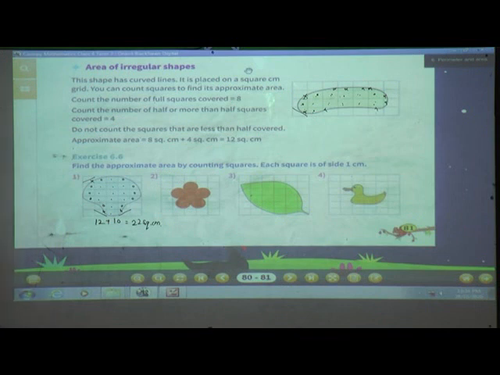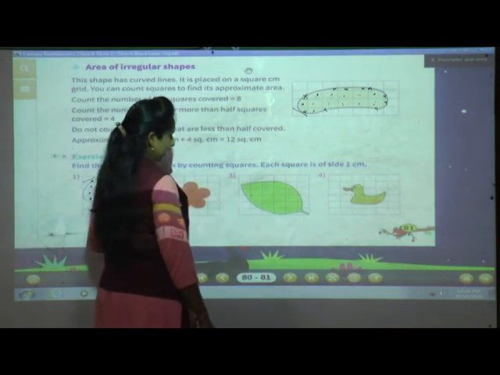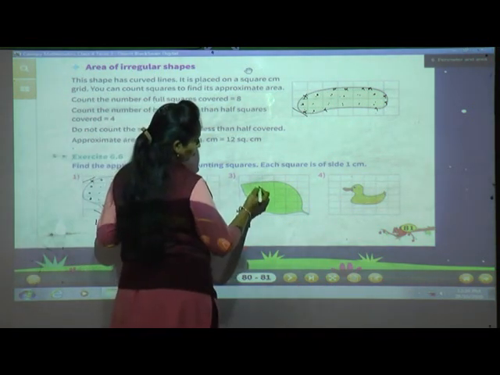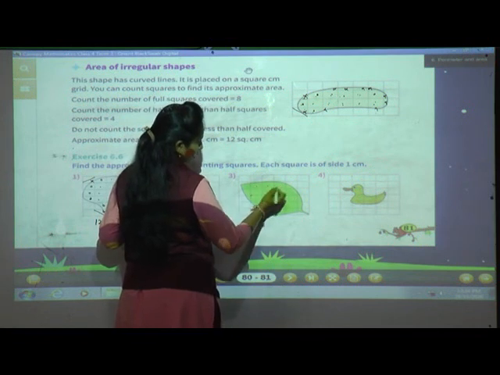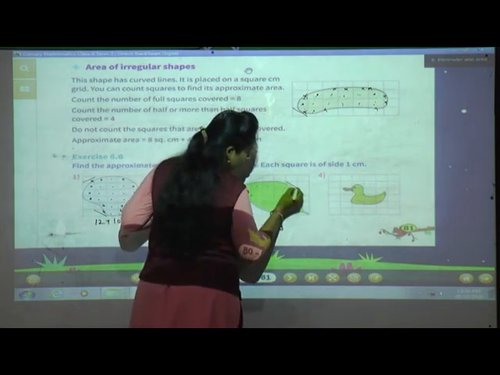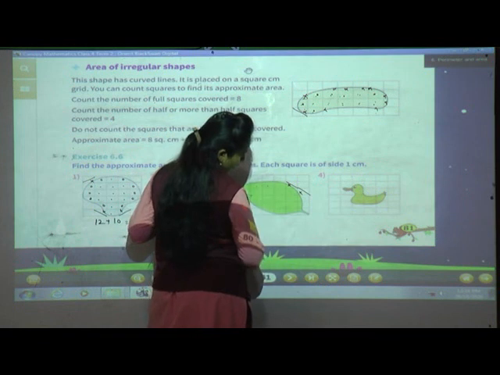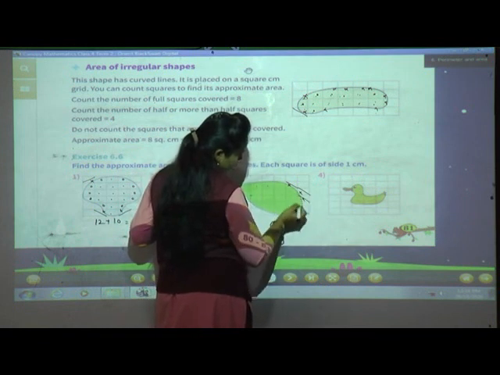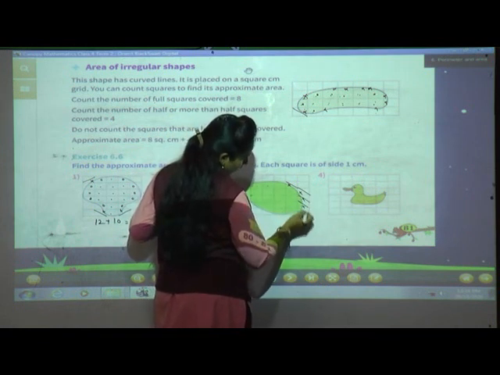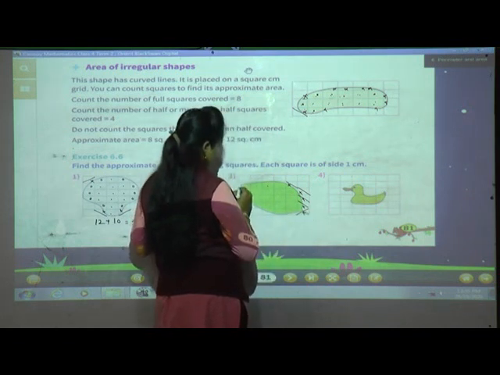Understood? Yes? In the same way, the second one you solve on your own. Now I'll take the third one for you. Now see, 1, 2, see, less than half you can't take. So we will count together. This is less than half, so we will not take. This also less than half, we can't. This is also we can't. This we can't. What about this? Yes, we cannot. What about this?